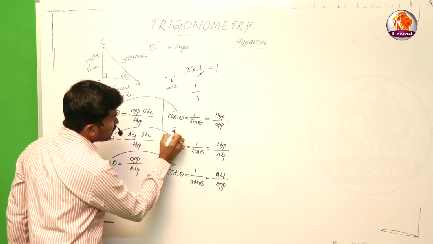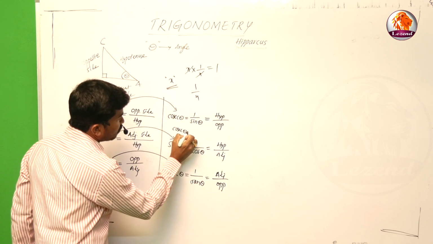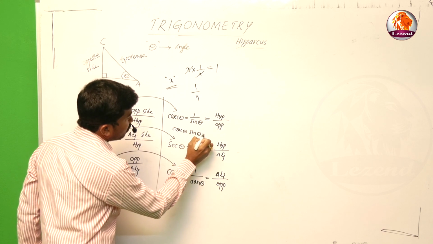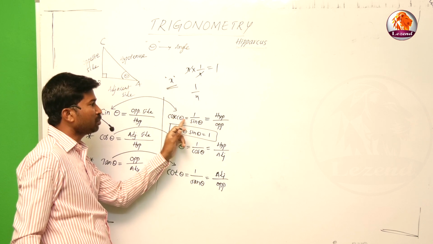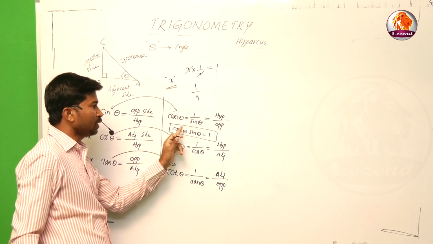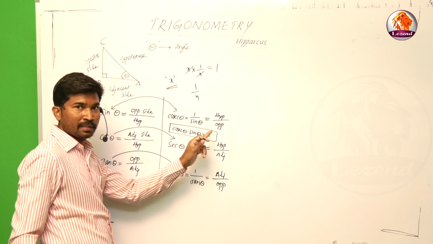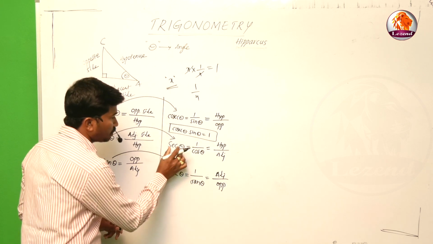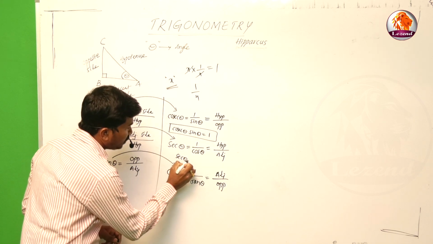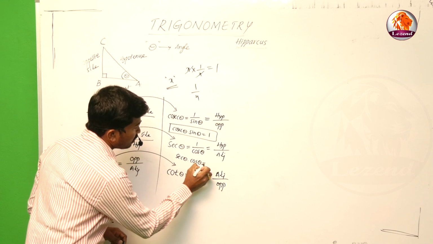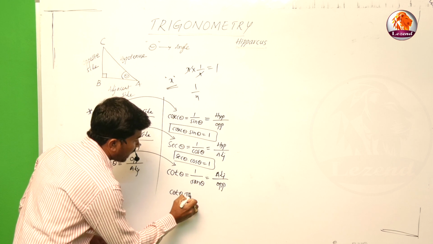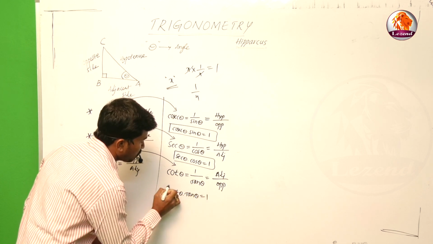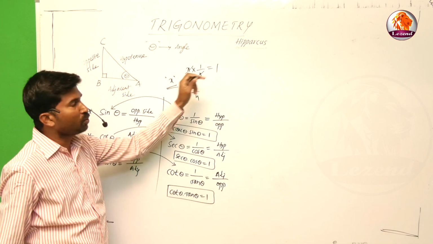Cosec theta into sin theta is always equal to 1. Transposing sin theta to the left side, these two are multiplied: cosec theta into sin theta is equal to 1. Now here also, sec theta into cos theta is equal to 1. Third one, cot theta into tan theta is equal to 1. Like x into 1 by x equal to 1.